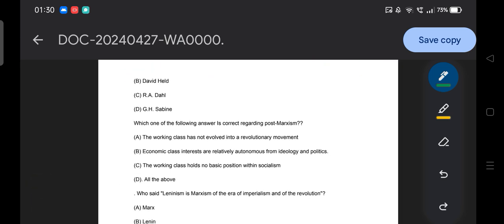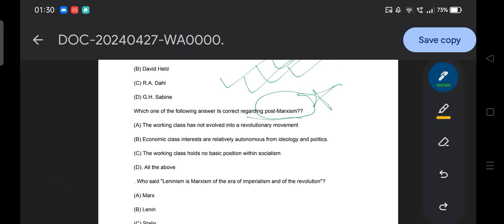Then moving to the next question, which one of the following answers is correct regarding post-Marxism? Within Marxism there are different types of Marxism, like classical Marxism, orthodox Marxism, western Marxism, then new Marxism, cultural Marxism, structural Marxism, instrumental Marxism. So what is the post-Marxism idea? Option A, the working class has not evolved into a revolutionary movement.